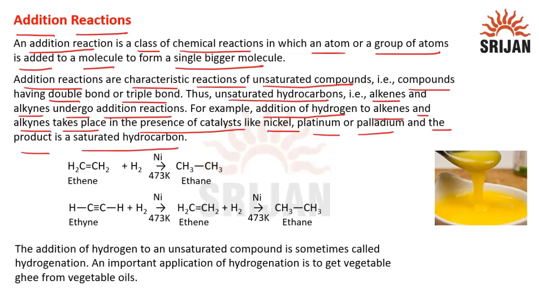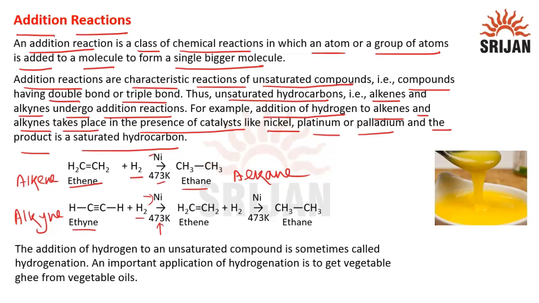So we have here ethene, that is an alkene, and it reacts with hydrogen in the presence of nickel at a temperature of 473 Kelvin. We get ethane, an alkane. Now we have ethyne, that is an alkyne, and this reacts with hydrogen in the presence of nickel at 473 Kelvin.